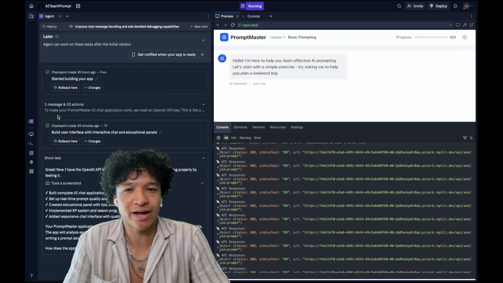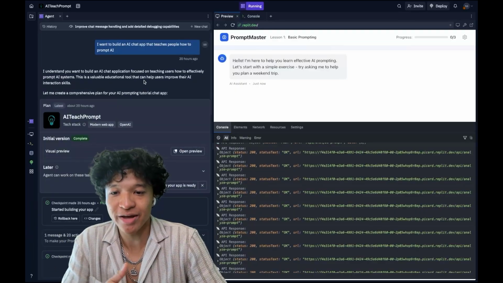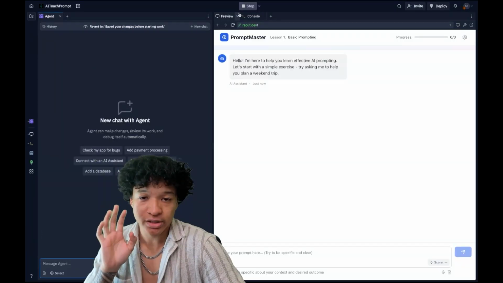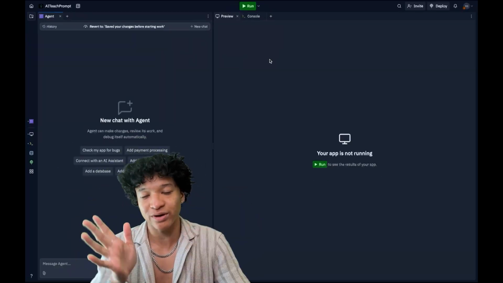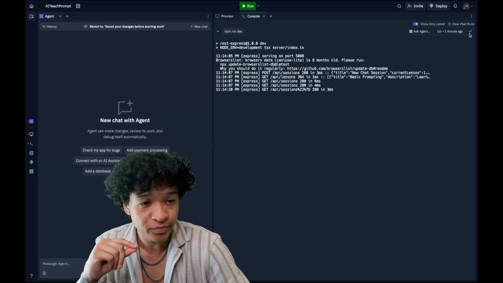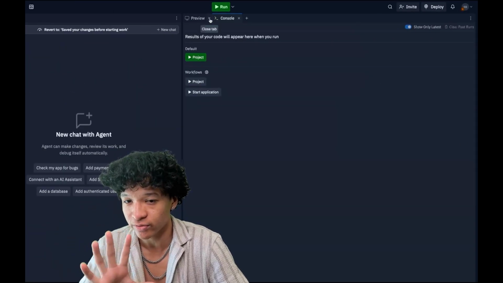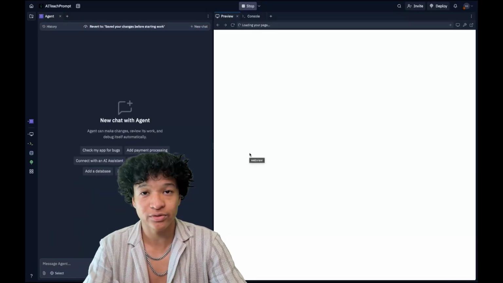So a big issue with AI is people simply don't start from scratch. So we're going to start from scratch to make sure that our AI agent doesn't have AI amnesia. I'm just going to click new chat. Now that we're in a new chat, I'm going to hit stop on the top right here to completely restart the app so everything is working from scratch for good measure. I'm going to go to the console and clear the past runs to make sure we're starting from scratch. And I'm going to restart the app and try interacting with the app once again.